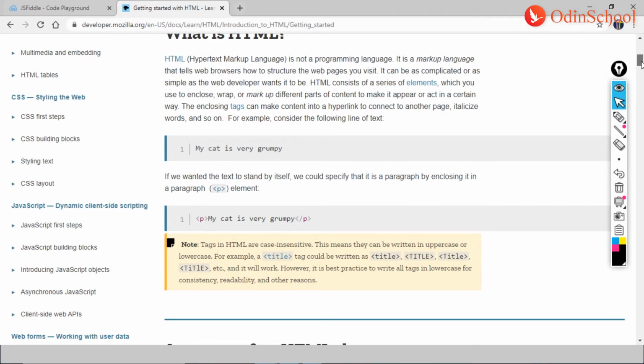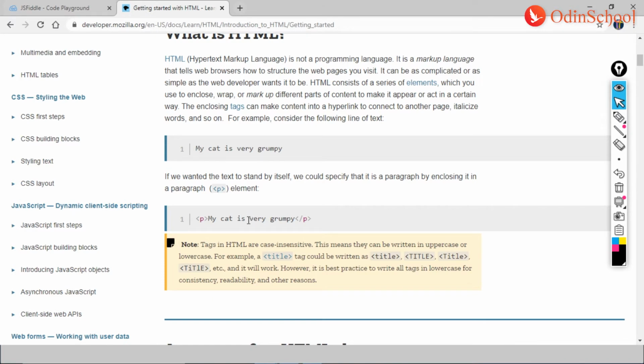Now here, as you can read, HTML is not a programming language, guys. That is the reason why I was trying to stress on this word right from the beginning, that it is a markup language. Hypertext markup language. It tells the web browser how to structure the web pages. It can be as complicated or as simple as the web developer wants it to be.